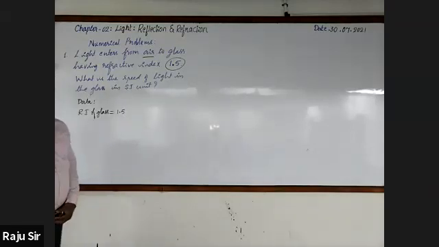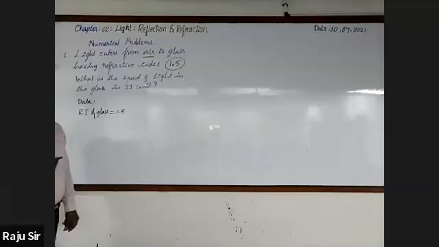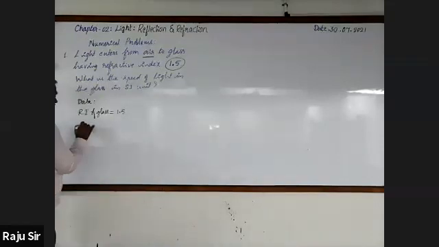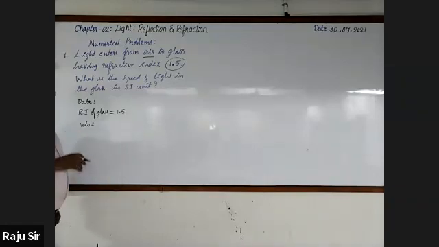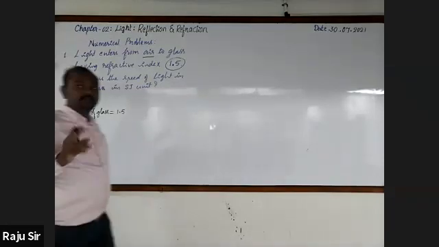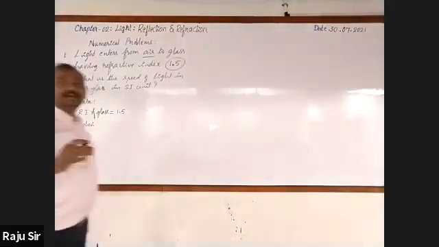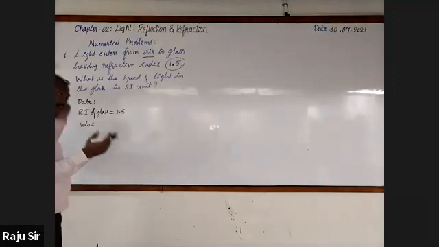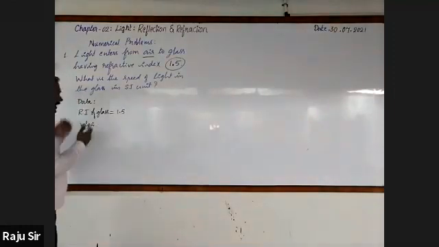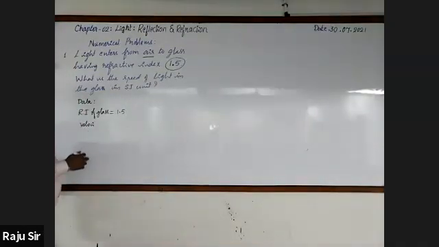It is 3 lakh kilometer per second. You are telling that 2,99,994. Okay, it is also acceptable. It is actually the exact value. For calculation purposes, we take 3 lakh.